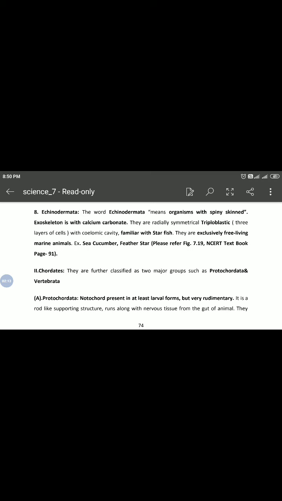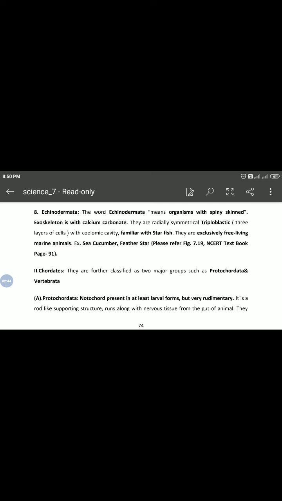Okay, they have an exoskeleton made of calcium carbonate. They are radially symmetrical, triploblastic, three layers of cells, with a coelomic cavity. Familiar examples are starfish. They are exclusively free living marine animals. Cucumber, the feather stars.